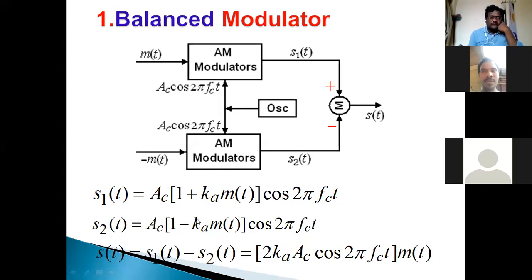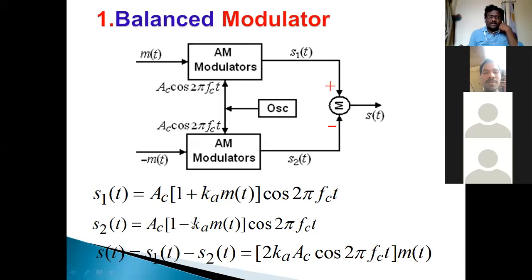Why do we get a minus here? The negative symbol. Minus m of t is minus. Very good. The applied message input is negative. Then we get the output Vc into 1 minus Ka m of t into cos omega ct, where omega c is 2 pi fc.